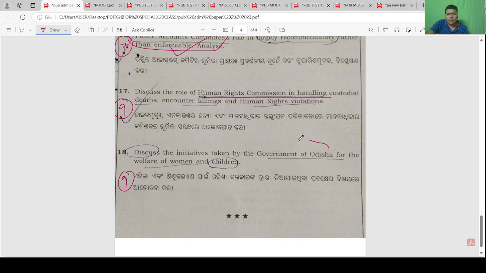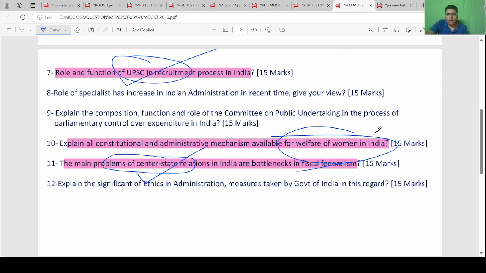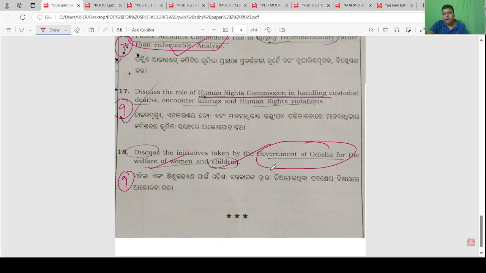Discuss the initiative taken by the government of Odisha for the welfare of women and children. Here one question: explain the constitutional and administrative mechanism available for the welfare of women in India. So, welfare of women and children.